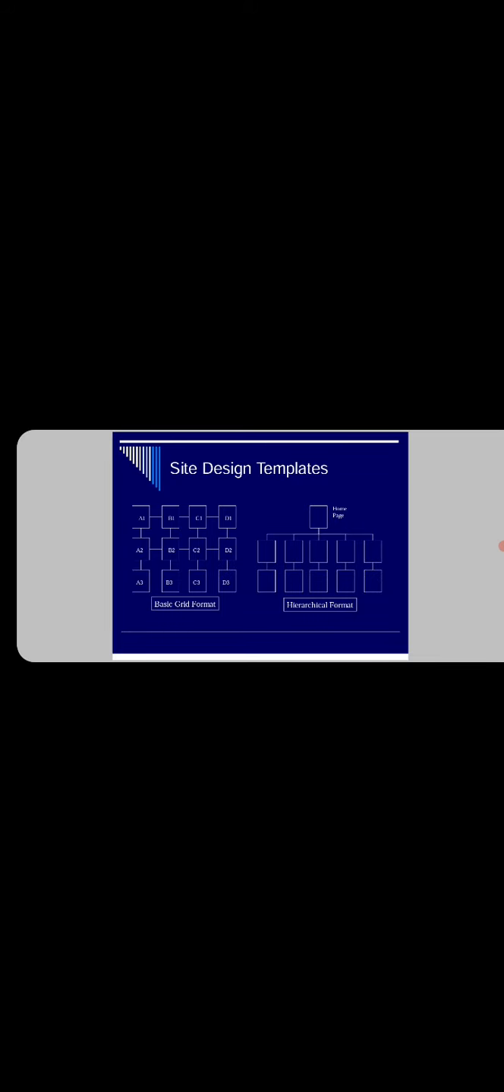So these are the basic site design principles. There are two types of site design templates. The first is the basic grid format. In the grid format, we have A1, B1, C1, D1, A2, B2, C2. The navigation is like that. And the second type of site is the hierarchical format.